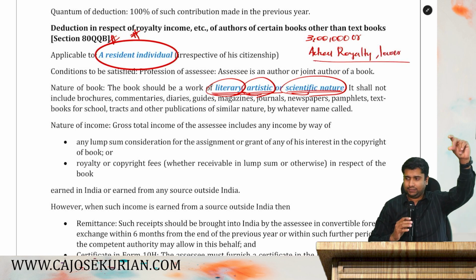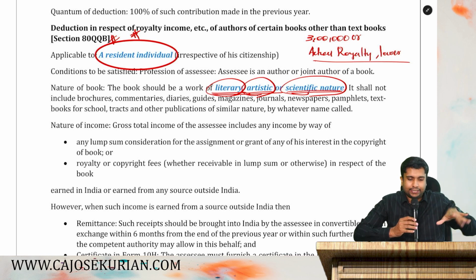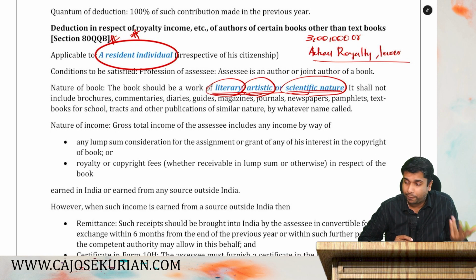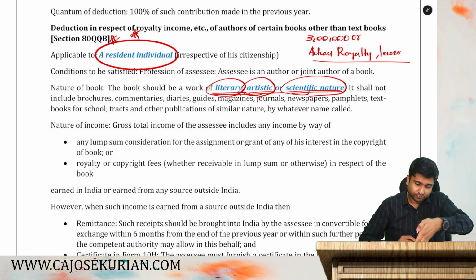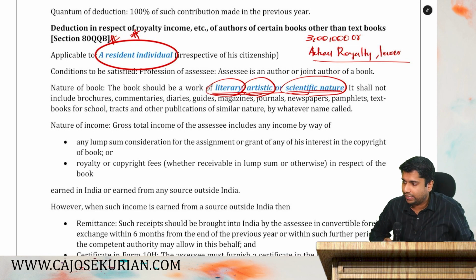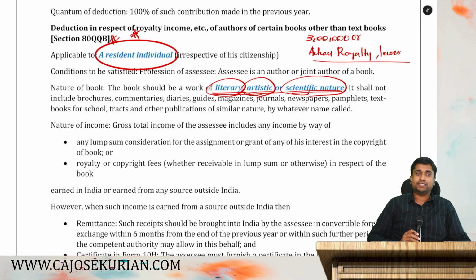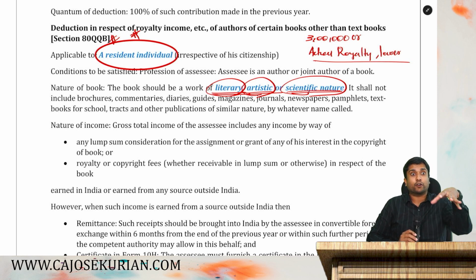So, friends, listen, you have to be an individual plus a resident in India, and you are in receipt of royalty income. Then you can claim a deduction under 80QQB. And how much is the deduction? Either the actual royalty amount received or rupees 3 lakh, whichever is lower. So, it's a deduction given to those book authors who are in receipt of royalty income.